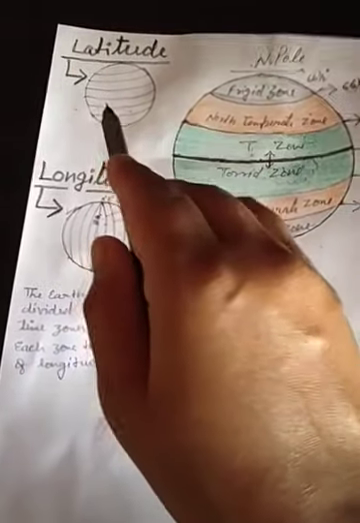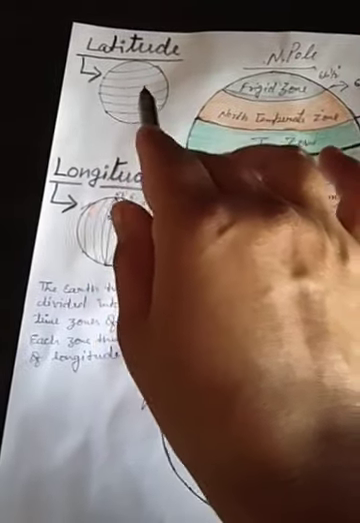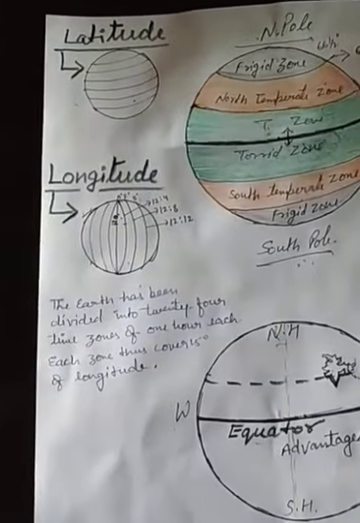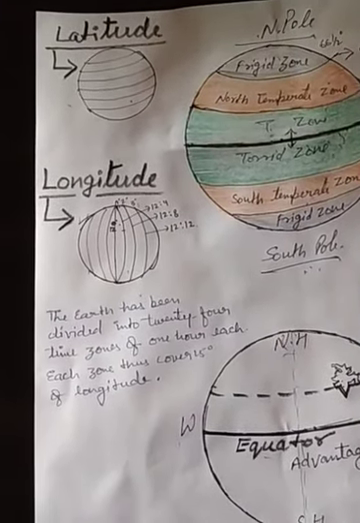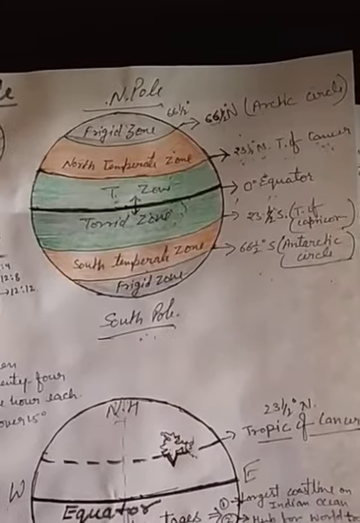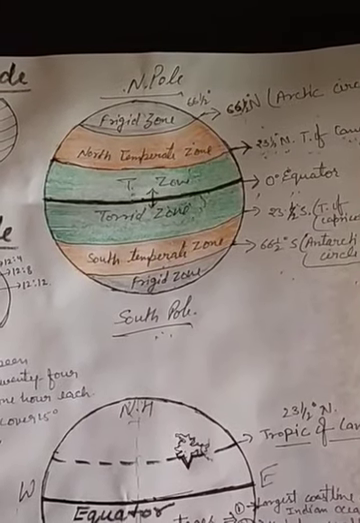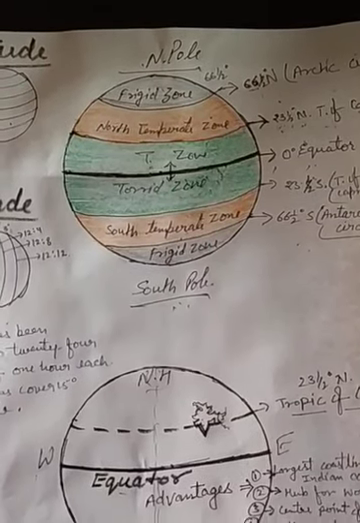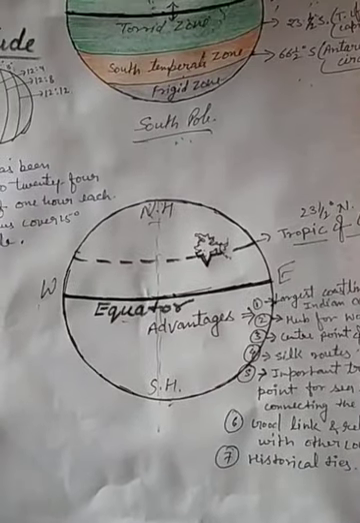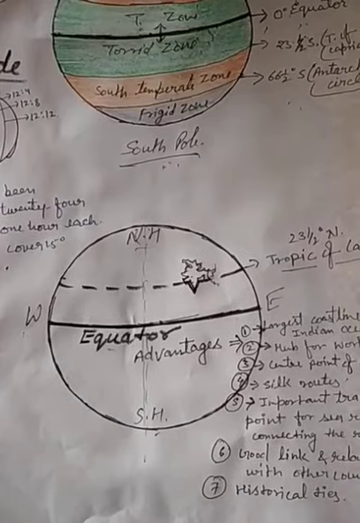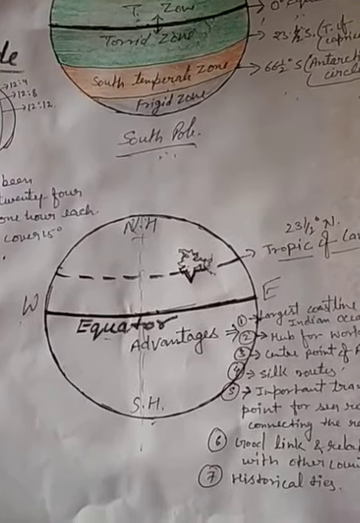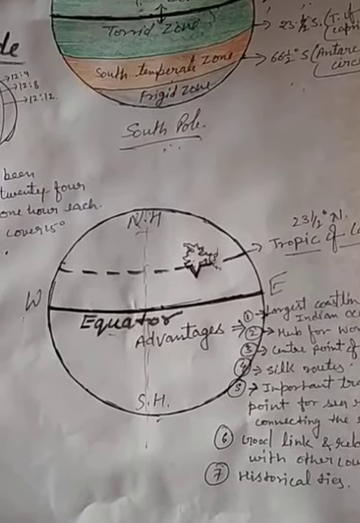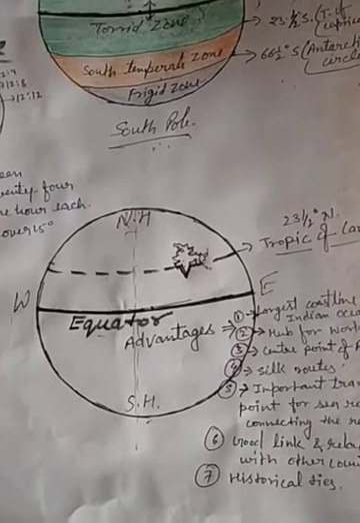Here, first, the horizontal lines are known as latitude and the vertical lines are known as longitude. Then I showed you the division of the earth by the different latitudes, and after that I showed you the exact location of our country: on the Tropic of Cancer, completely in the northern hemisphere or northeastern hemisphere.